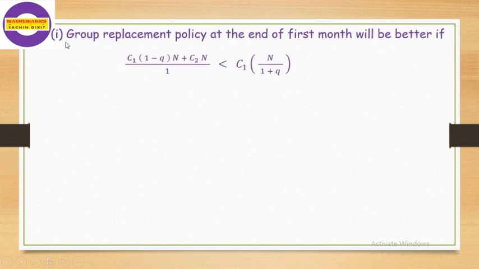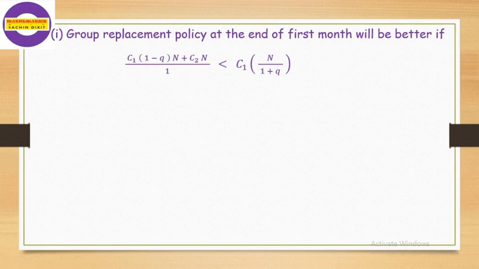First case. Group replacement policy at the end of the first month will be better if this value, which is the average cost for the first month, is less. This is the total cost, and to find the average cost we divide it by 1.